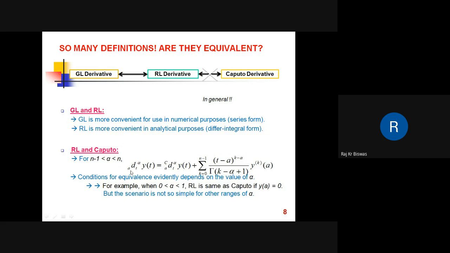So here is the relation between these two derivatives. This is the RL derivative, this is the Caputo derivative, and this is the relation between the two. If alpha is between 0 and 1, and if y(a) is 0, then these two derivatives are the same. Caputo and Riemann-Liouville fractional derivatives are the same, but in general they are not the same. For other alpha values, the scenario is not so simple.